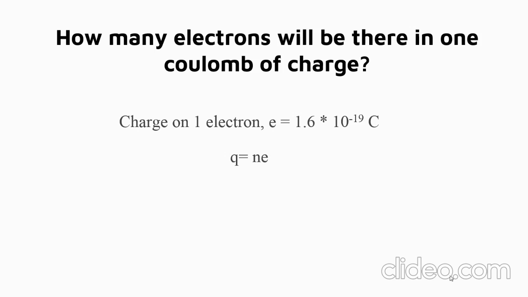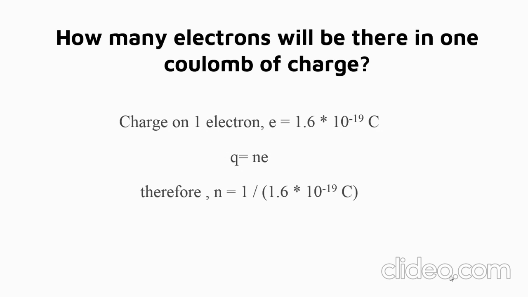So when you substitute the given data in it, you will get N = 1 / (1.6 × 10^-19 coulomb). Q is nothing but, in the question, they have given us 1 coulomb, so we mentioned it as 1, and e, the charge of an electron, is 1.6 × 10^-19 coulomb.